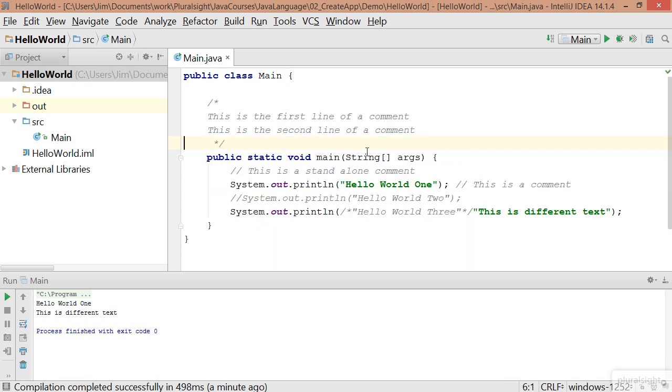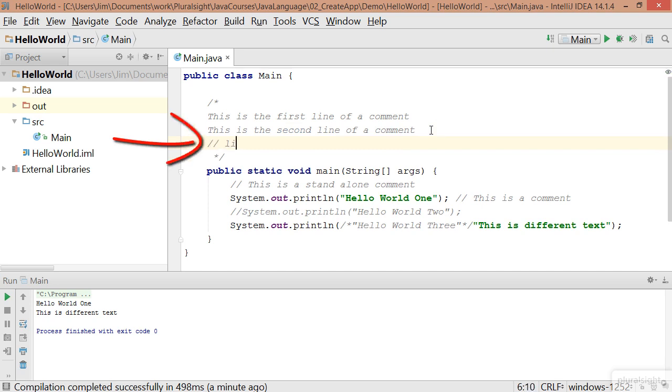Now, it is okay to put line comments inside of a block comment. So if I put a // line comment in here, that's not an error. Now, you wouldn't intentionally do that, because you're already in a comment block, so why put a line comment in there? But if you happen to have an existing line comment and you wrap it in a block comment, that's still safe. The bottom line here is that comments allow us to put text inside of our source code that we don't want to be seen by the compiler, whether it's notes to ourselves or another human being, or we just want certain source code to be ignored for some period of time.